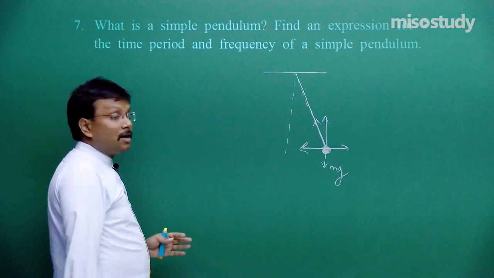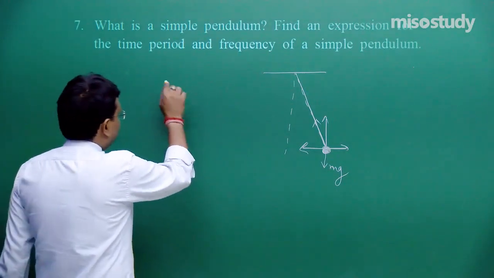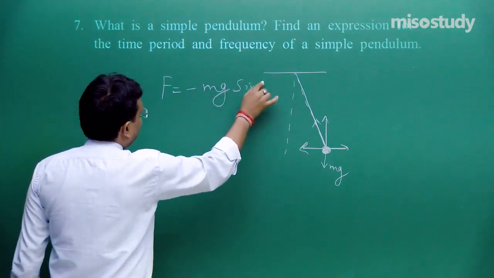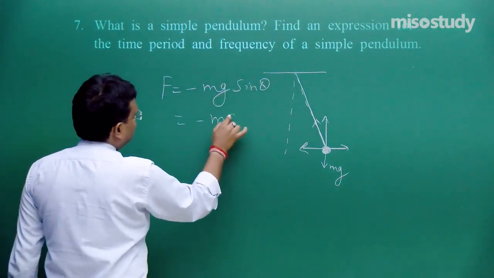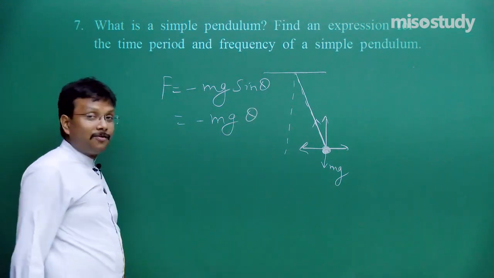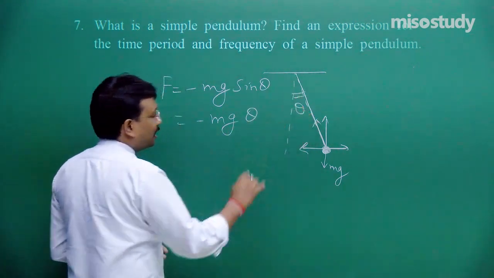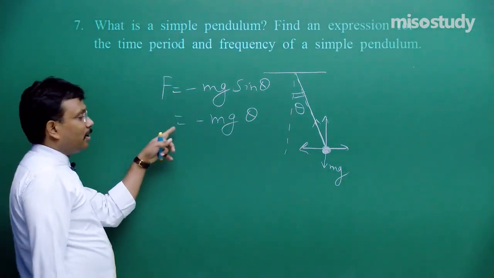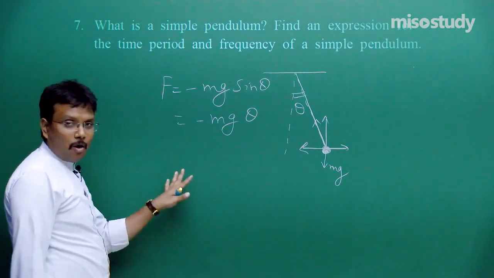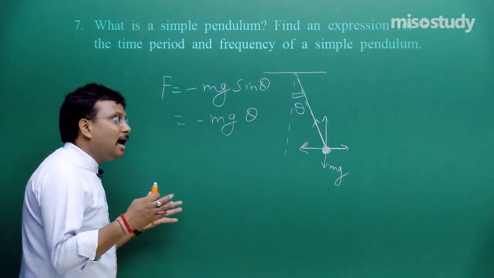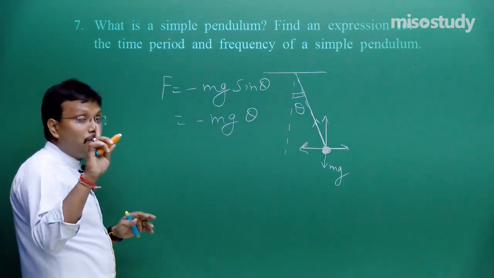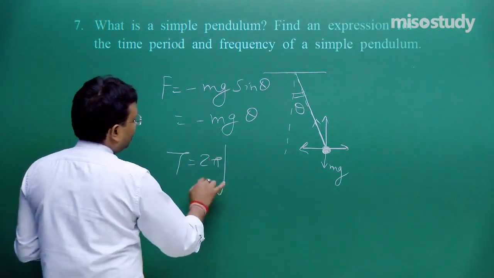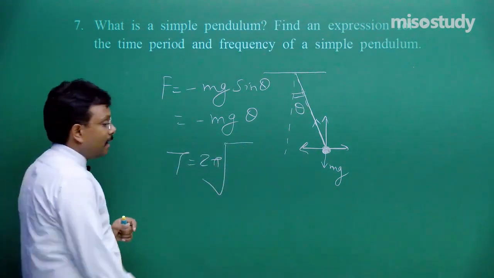So finally you can say F is equal to minus mg sin theta is equal to minus mg theta. If theta is very small, then sin theta can be taken as only theta, then acceleration A is equal to this much, compare this, and so on. This entire concept I devoted one full video. So finally T is equal to 2 pi under root L by g.